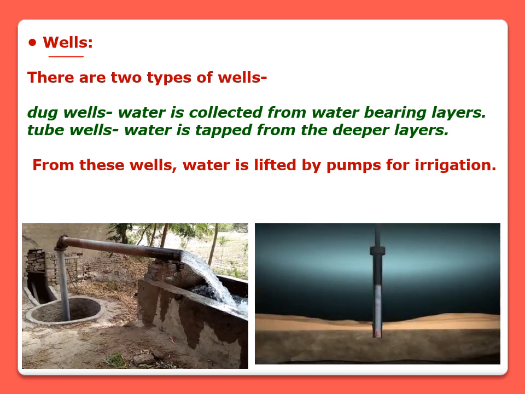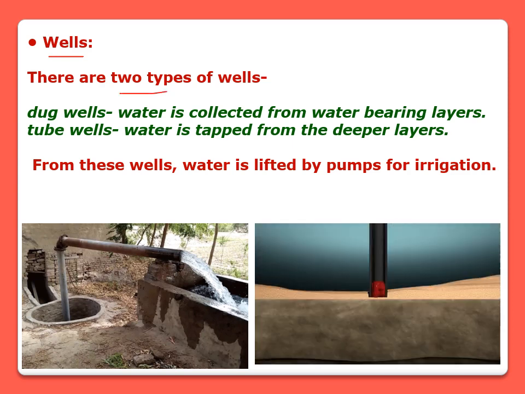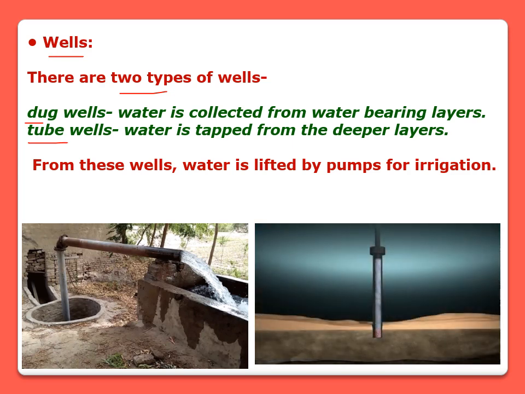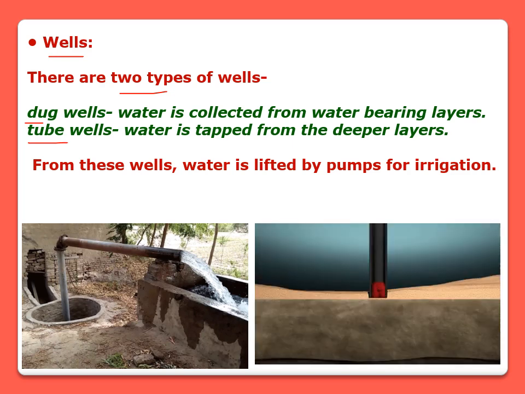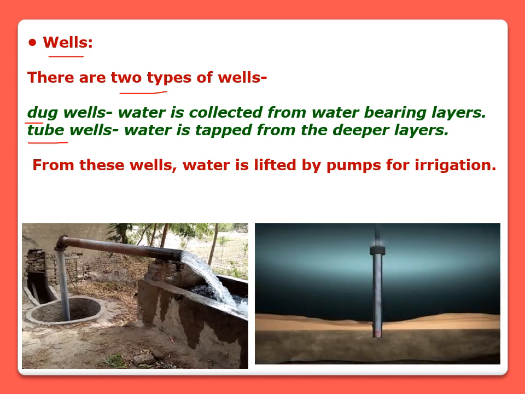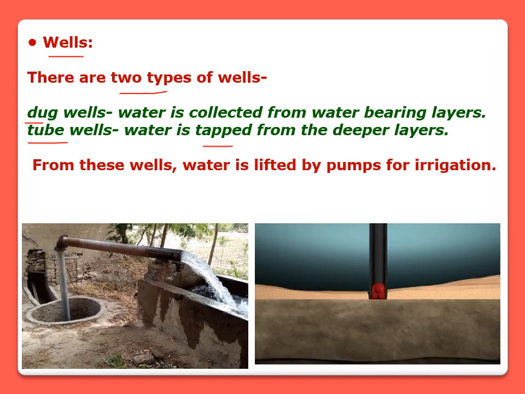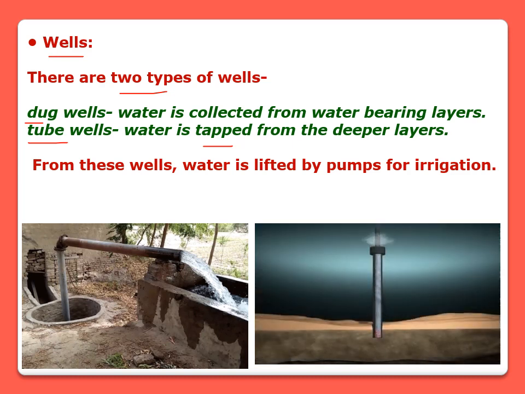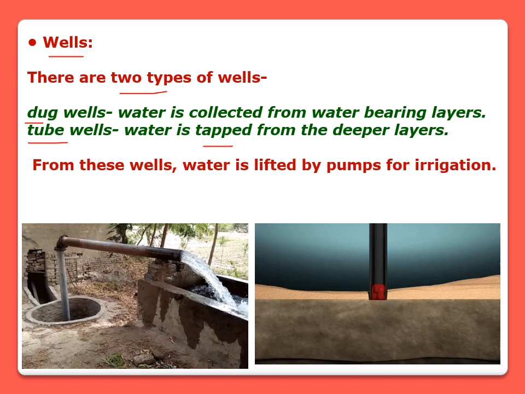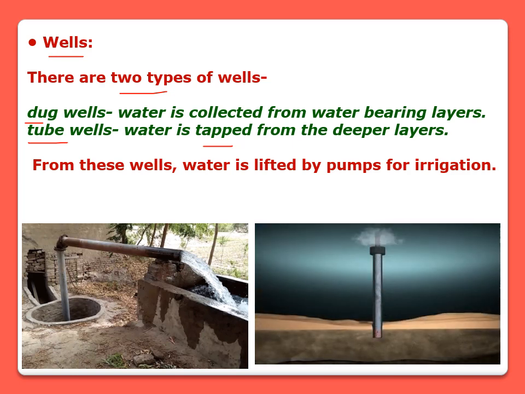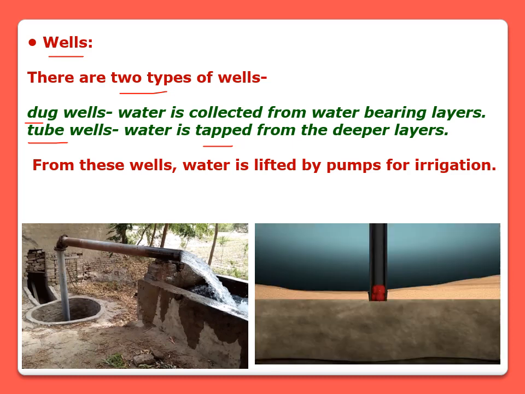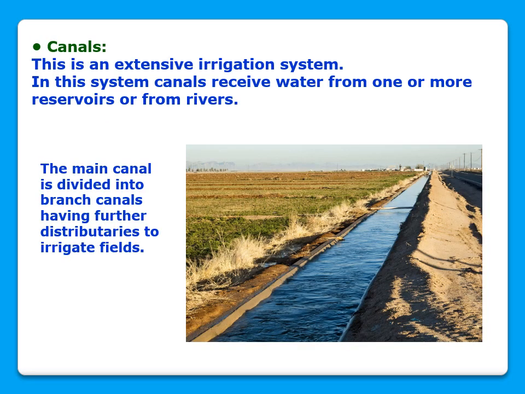Wells. There are two types of wells. The first one is the dug well and then the tube well. In a dug well, water is collected from water bearing layers of the earth. While in tube wells, water is tapped from the deeper layers. From both types of wells, water is lifted by pumps for irrigation. Okay, so these are the wells.